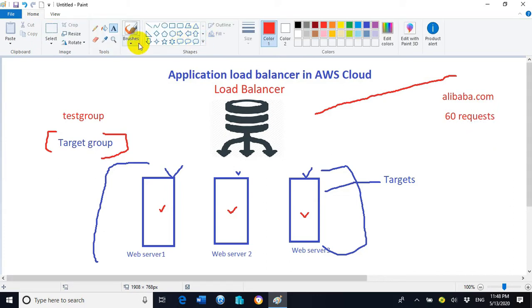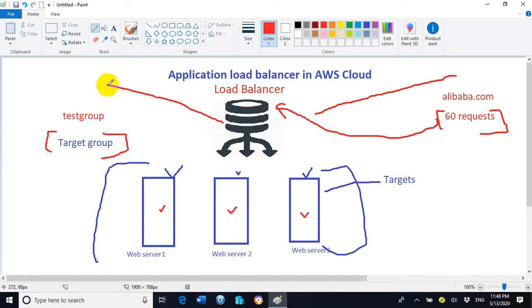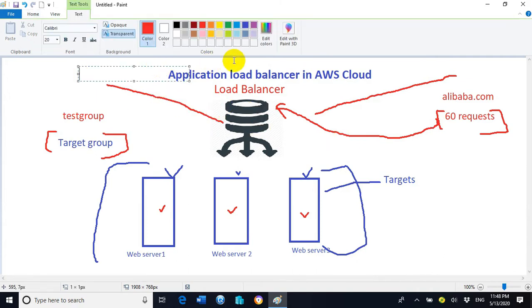These 60 requests from the 60 buyers or customers will go to the load balancer. The load balancer is a component which balances the load among all the servers which are located inside the target group. The load balancer will always be available in the front end.